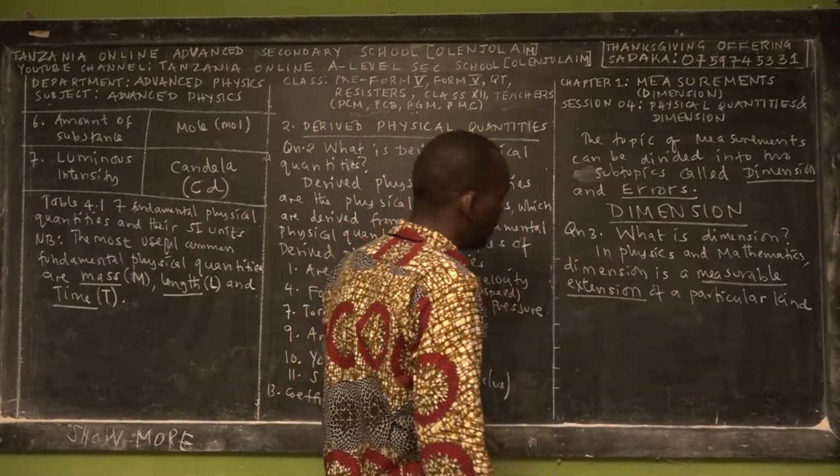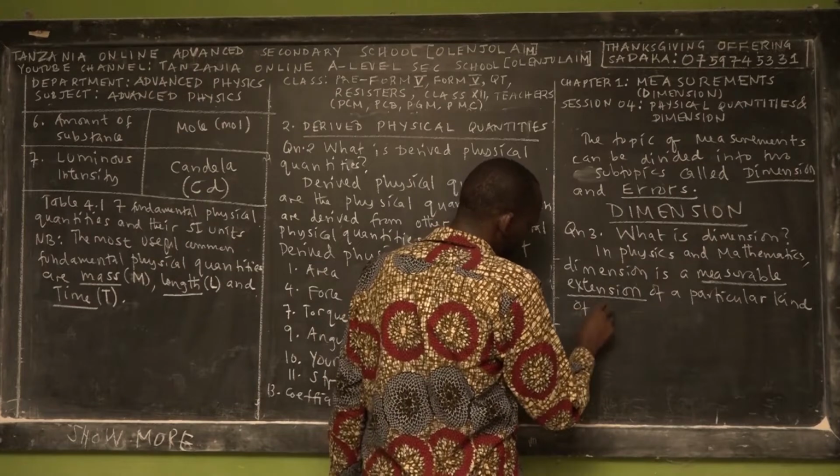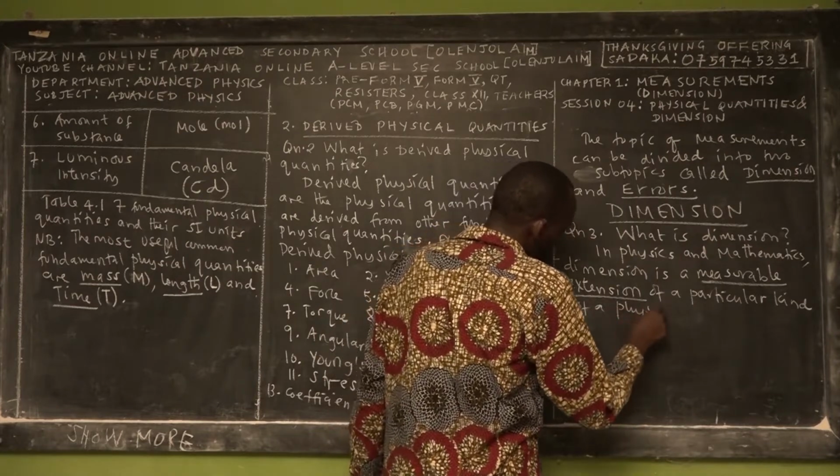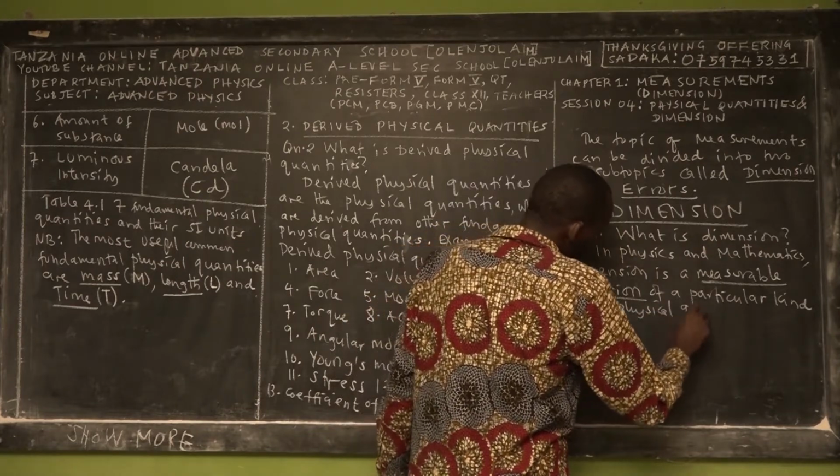A measurable extension of a particular kind of physical quantity.